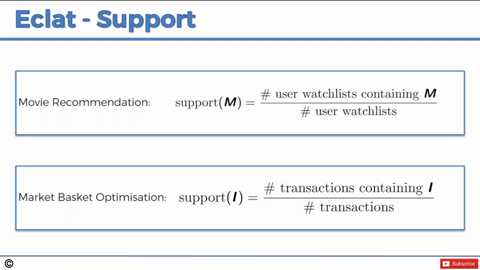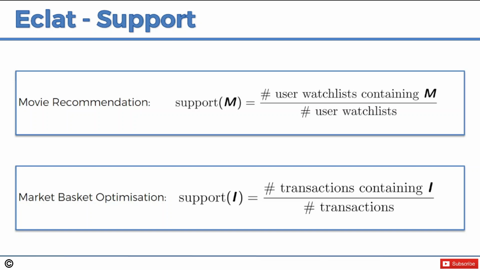Specifically in the Eclat model, it doesn't really make sense to look at an item by itself, because we don't have the confidence and the lift factors. We're only looking at support. So we're just looking at how frequently this set of items occurs. If we look at a set containing only one item, then we're just looking at the popularity of movies, and that is very trivial. So we're not going to be looking at that. We're going to be aiming for at least two items in a set. Therefore M here stands for a set of two movies or more.